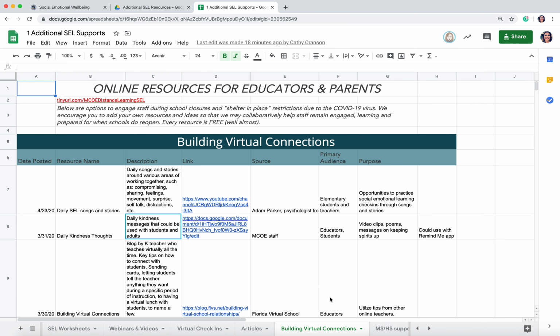Next is building virtual connections. You want to make sure at this time that you are checking in with your students as often as you can and really letting them know that you're thinking about them. For example, we send kindness thoughts at our office to let folks know that we're thinking about them, that we care about them, and that we're still in this together as we move forward.